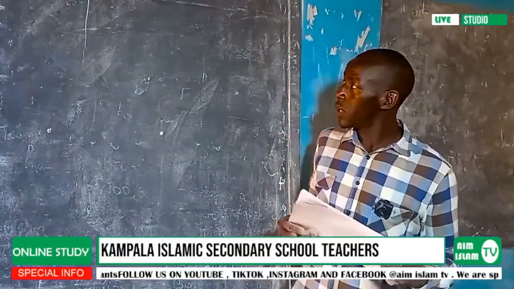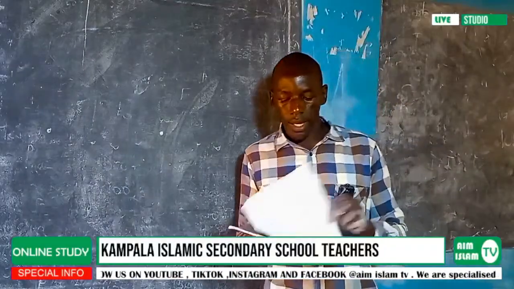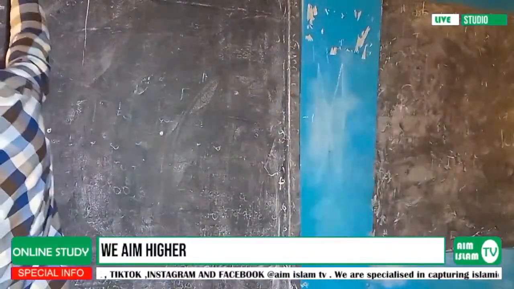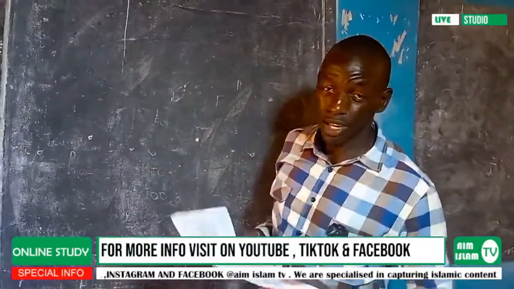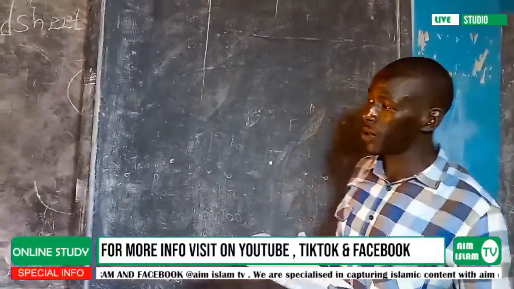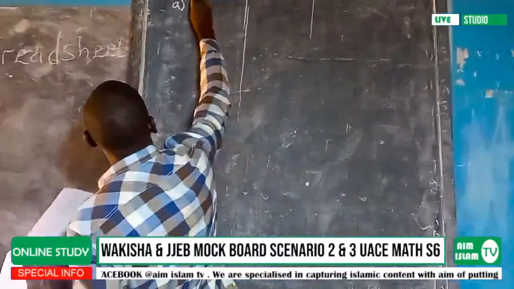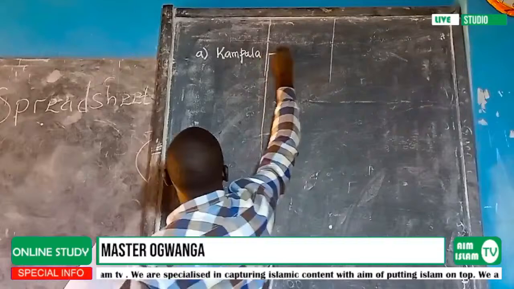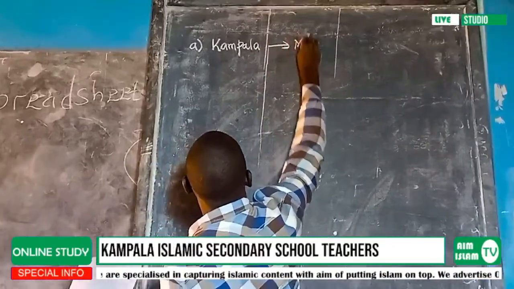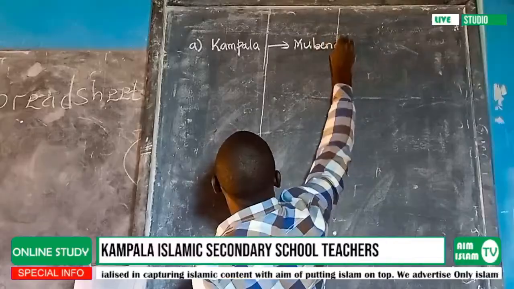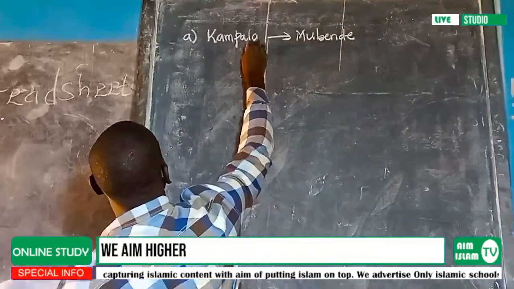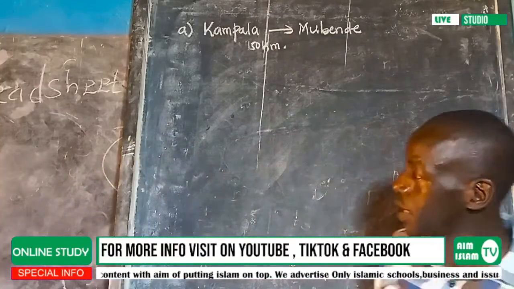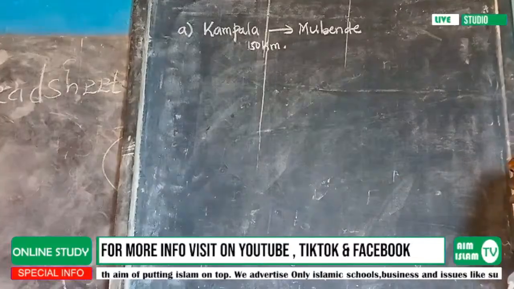So let us start by looking at part A of our scenario. Part A, you realize that it is going to come from an application of linear interpolation and extrapolation, where they are talking about the distance that was supposed to be traveled by a person from Kampala to Mubende. They have said from Kampala to Mubende, the distance is 150 kilometers, but they are moving in an interval of time.